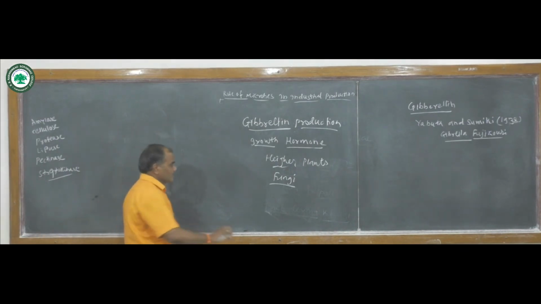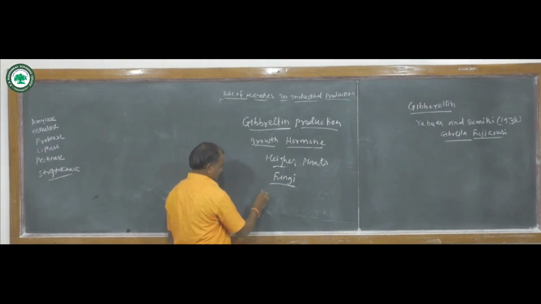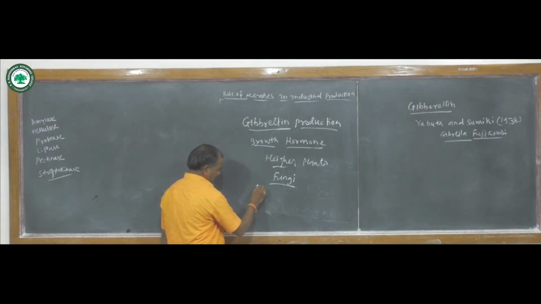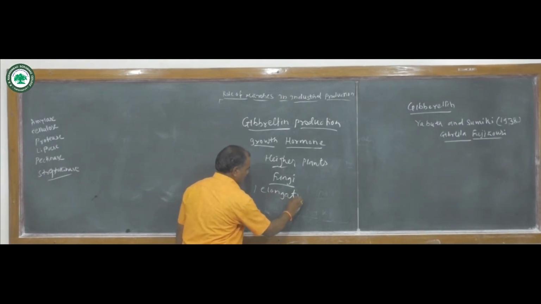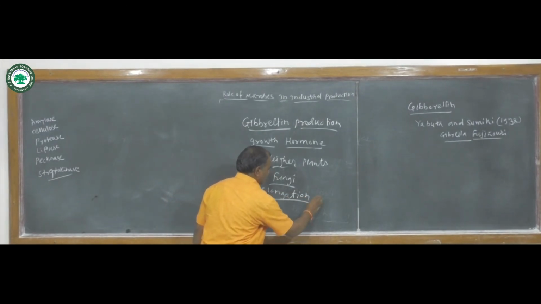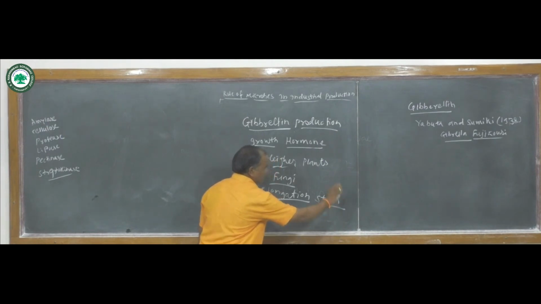They promote the growth, that is the elongation of stem.